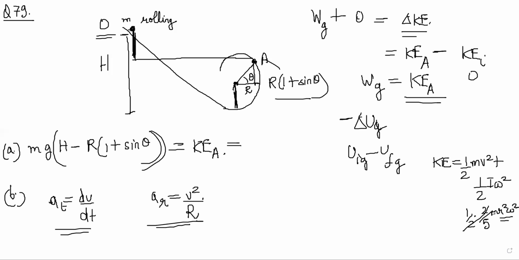Basically you will be able to write it as 7 by 10 mv square. If I use that one, I will get an expression for v that will have 10 by 7 and stuff. So let's just use that one and see if it comes.